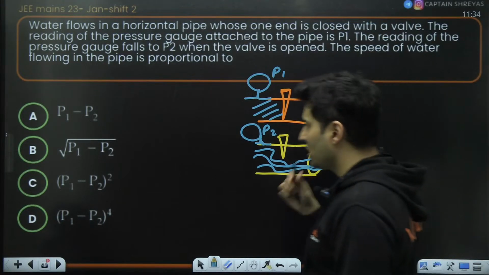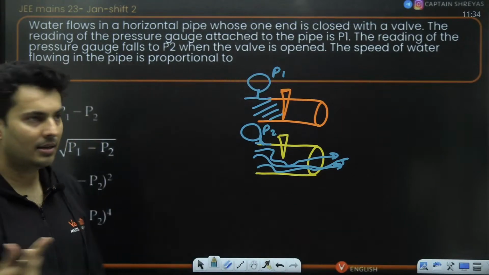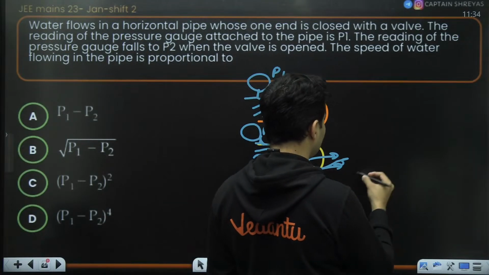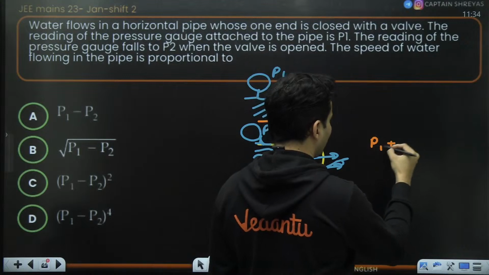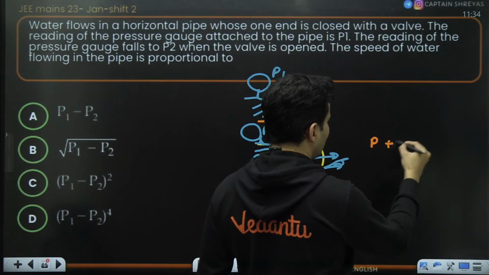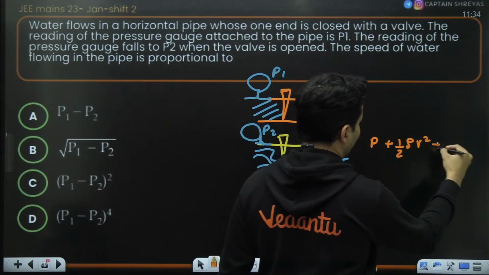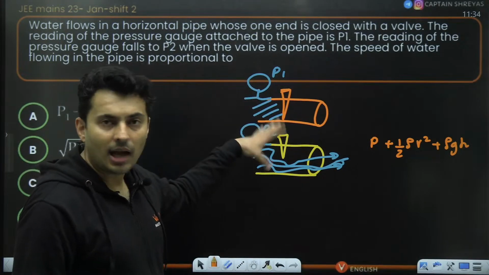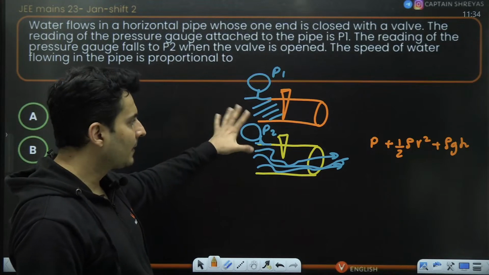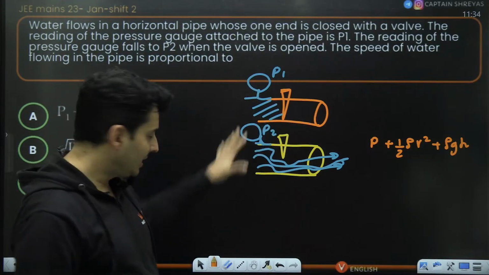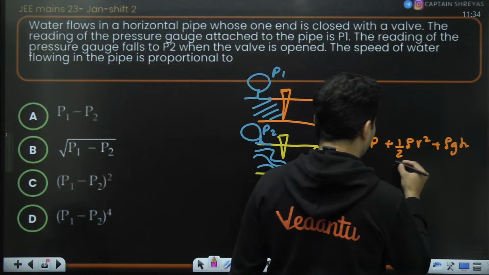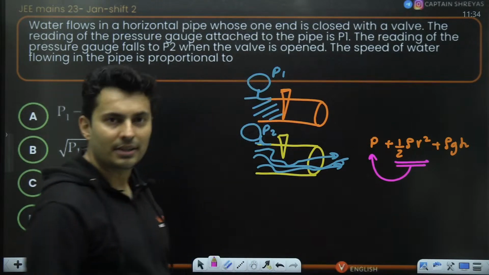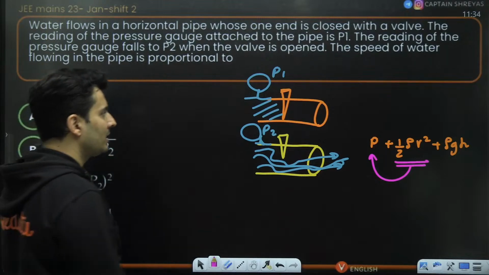So, why did that pressure change? Understand that. If you consider the terms in Bernoulli's equation, there were three terms: static pressure, plus dynamic pressure, plus hydrostatic pressure. It's not that the height changed, but it is this term which caused the change in the pressure.